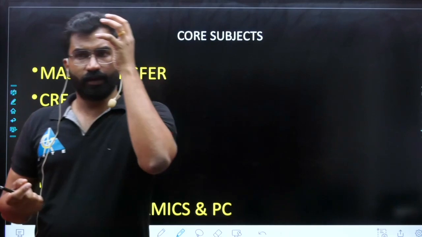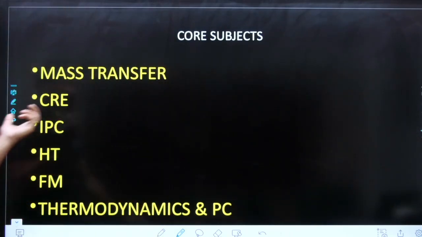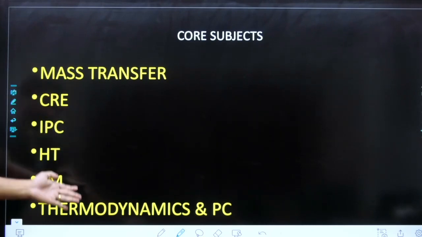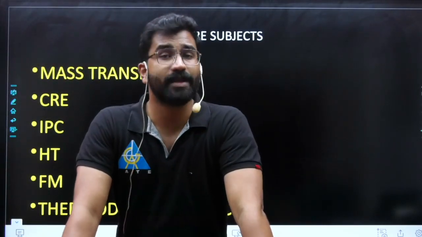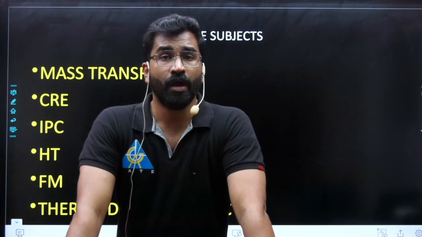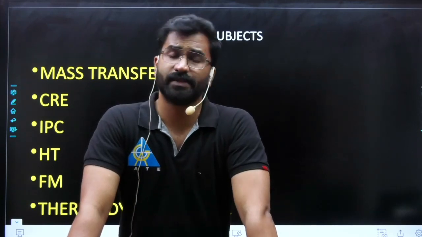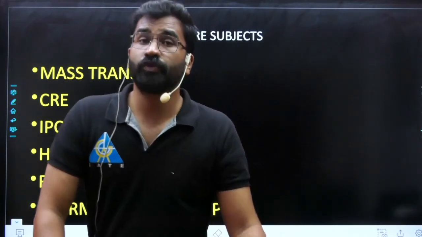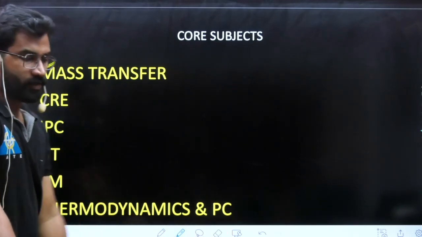Okay, there were hardcore mass transfer questions this year. Right, and if you remember, CRE plus PC questions were there. IPC is instrumentation and process control. Generally we used to say IPC is the highest scoring subject. In 2021, the most students got marks from IPC. There were more than 10 marks of questions, and everyone easily scored 10 out of 10 in IPC 2021. But in 2022 the questions were tough and lengthy. Okay, so that is important.